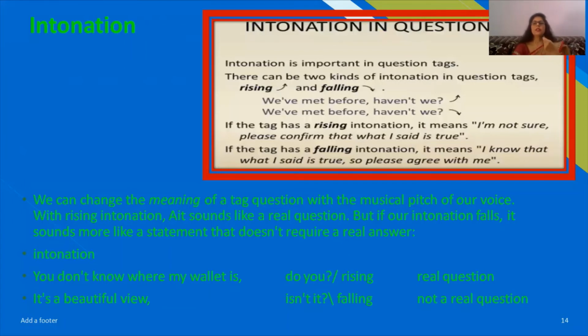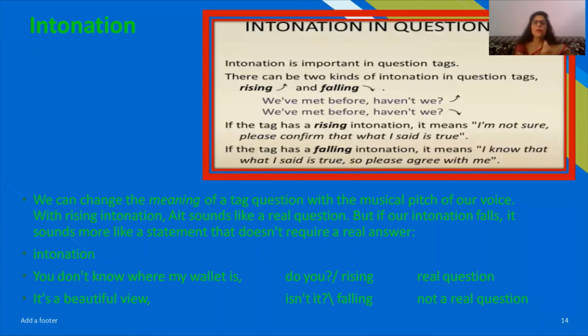That means in some cases, you may find that a real question is asked, and in some cases, you may find it's not a real question. So there can be two kinds of intonation that we have seen, rising and falling. We have met before, haven't we?